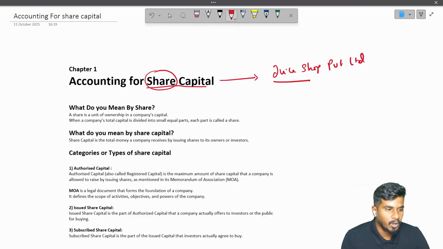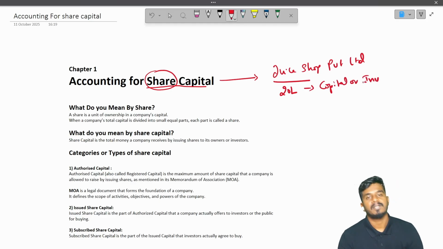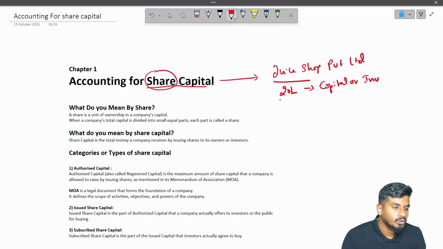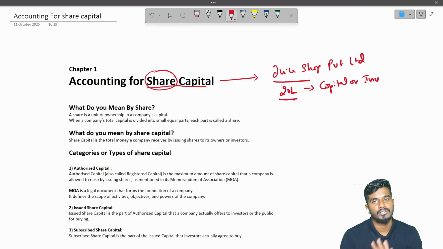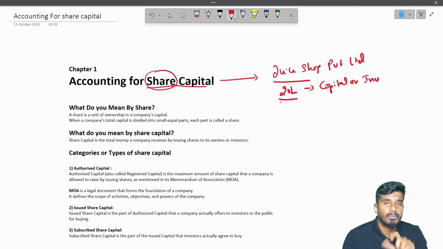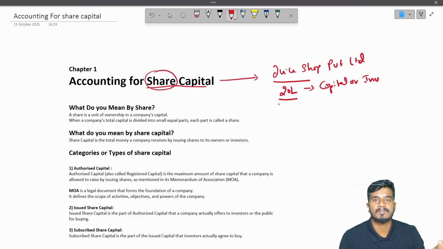This business requires around 20 lakhs capital or investment. But you don't have 20 lakh in your hand. So what will you do? Will anyone invest in your business? 20 lakhs is a big amount. No one will invest, correct?